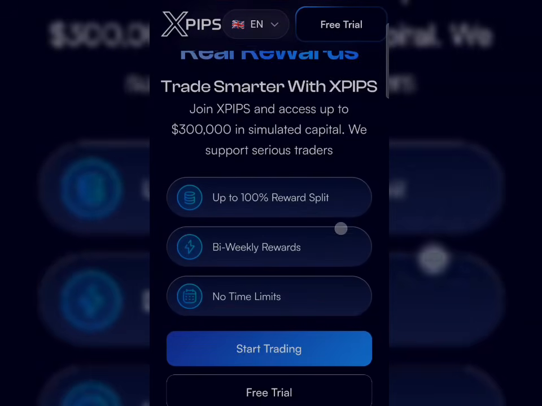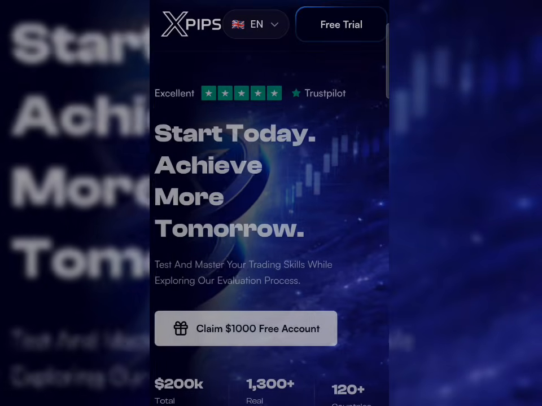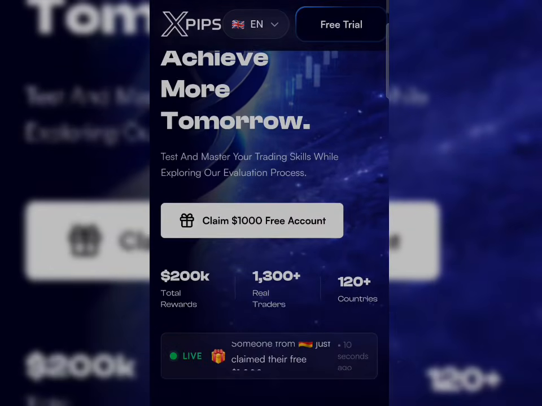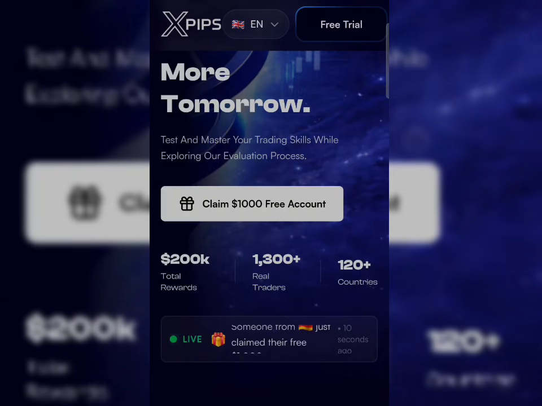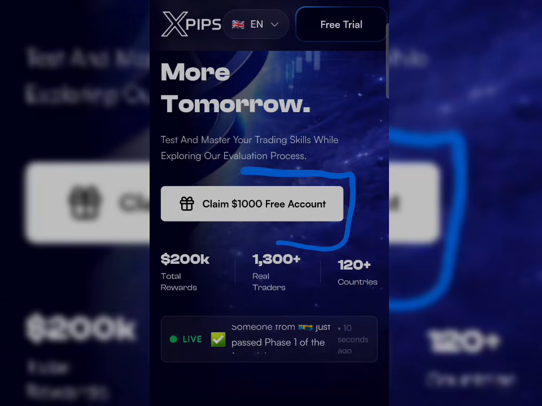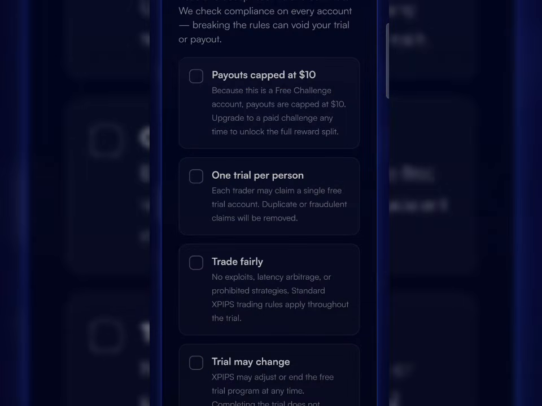Once you get to their website, all you have to do right now is click on the free trial right here, and this is going to direct you to where you can see the claim free 1000. Just click on claim free, and then you have to agree to this rule. As you can see, read and accept this rule to continue, which checks compliance on every account. Breaking rules can void your trial or payout.